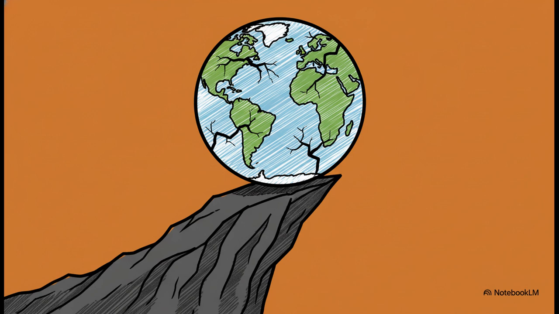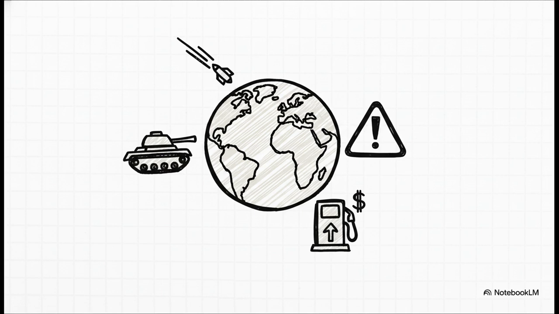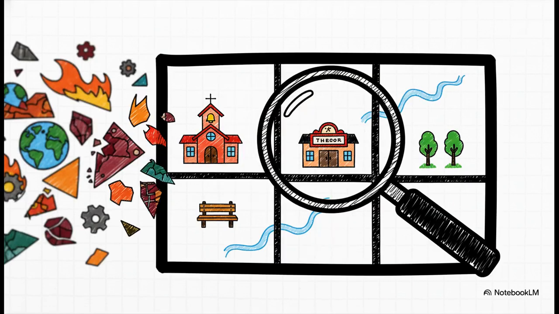We would frame this as a really dire warning, a look at a world teetering on the edge of collapse. For this one, we'd pull out all the international crisis stuff, the war, the missile strikes, the threats from world leaders, the economic disaster. If you focus only on these details, you create a story that's all about global tension and imminent danger. But what if we just ignored all of that?